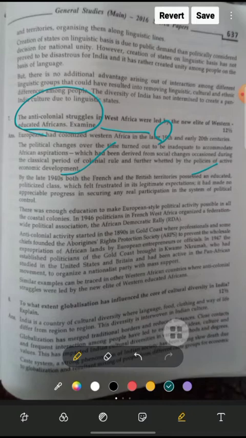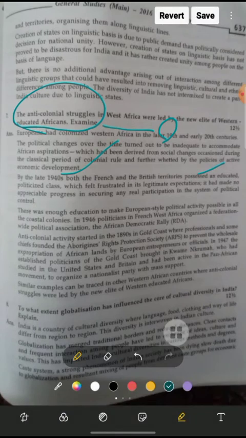The French and the British were frustrating the whole legislative system of the Africans, and real participation in political control was lacking. There was enough education to make European style political activities possible in all the coastal colonies.